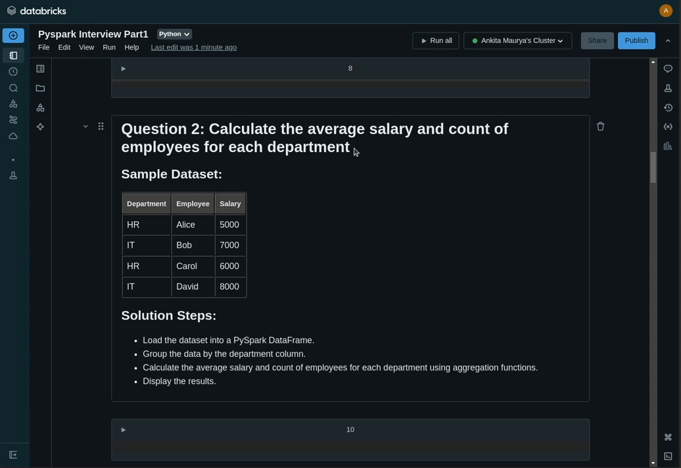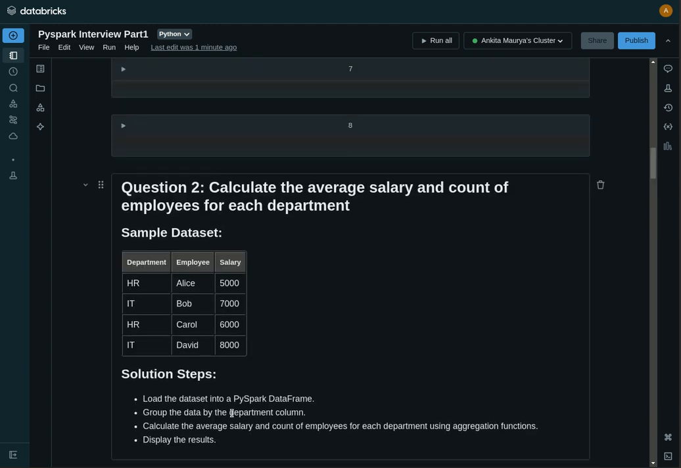So the solution steps are: first we will load the data set into our data frame. Then, because we need to perform aggregations, we will group the data by department, and then calculate the average salary and count of employees for each department using aggregation functions. Then we will display the result.